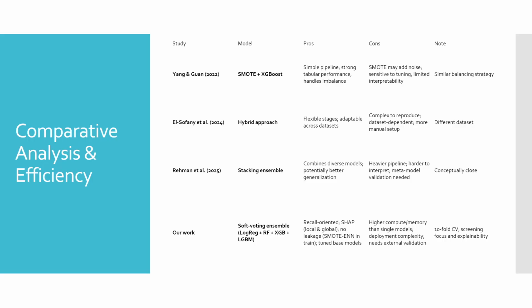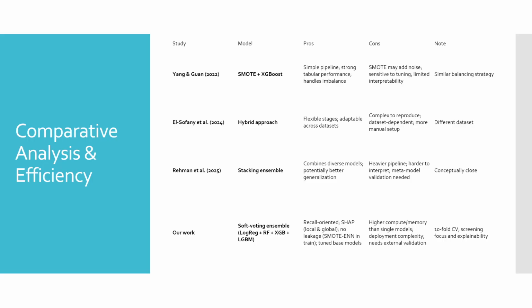A few words about comparative analysis. Relative to prior lines of work, SMOTE plus XGBoost pipelines are simple and strong on tabular data but can inject noise and lack native interpretability. Hybrid pipelines adapt across datasets but are harder to reproduce and more dataset dependent. Stacking ensembles may generalize, but bring complexity and reduced transparency due to the meta model.